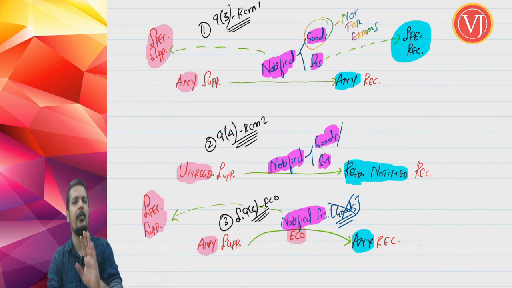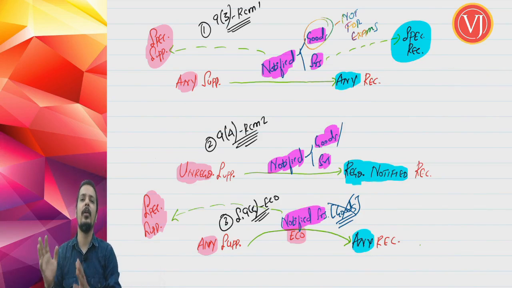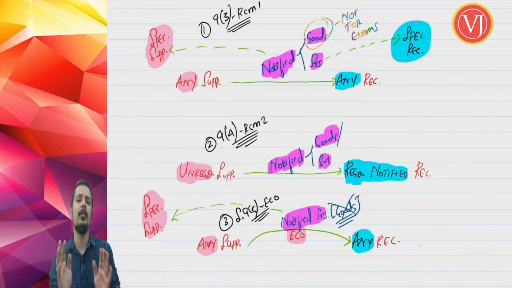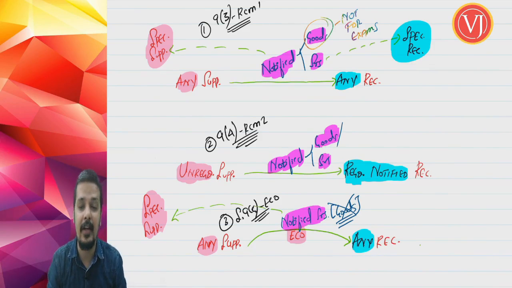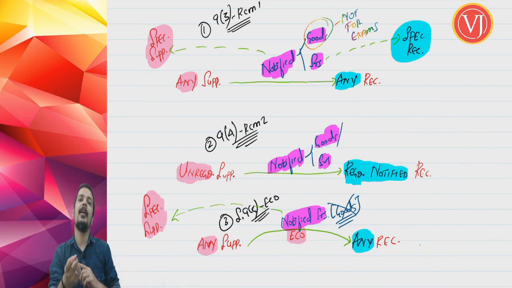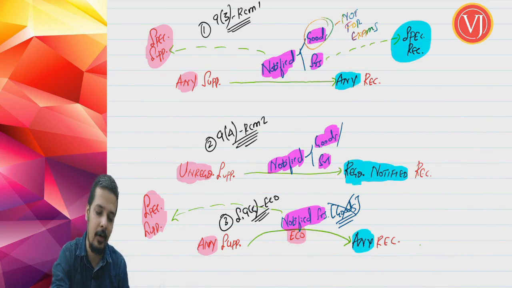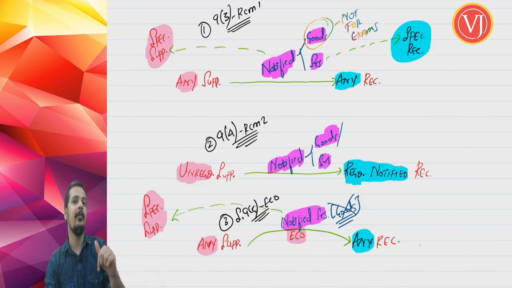In 9.4 no change. 9.4 is very simple. It is unregistered supplier, registered notified recipient, notified goods and notified services, same. 9.5, though they tell that any supplier through eco and recipient is any recipient, when you see the notified services, and it is only for notified services, you find that they demand a specified category of supplier. You will understand that when we see it. I wanted to tell this so that you don't get any confusion when we are seeing the entry.